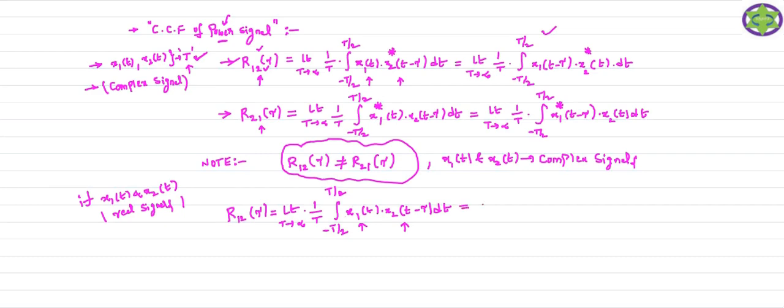So if R12 of tau is more, we will get more value. That means there is more similarity between the signals. So if R12 of tau is very less, that means the measure of similarity is very less. That means there is no resemblance of the two signals.